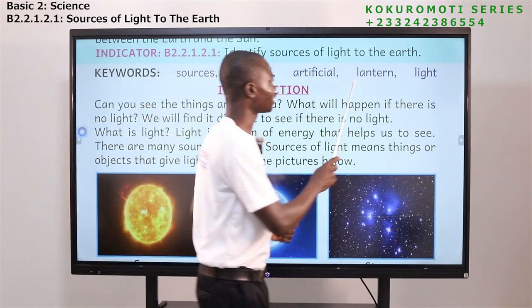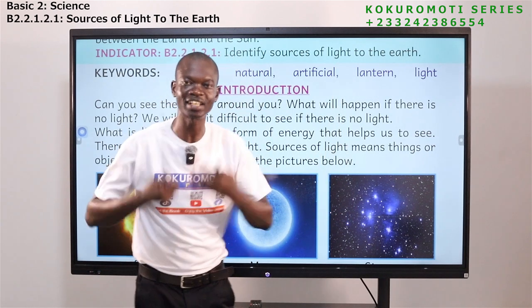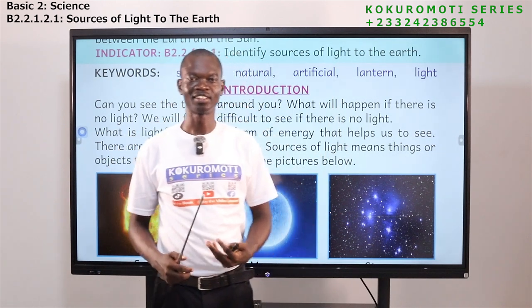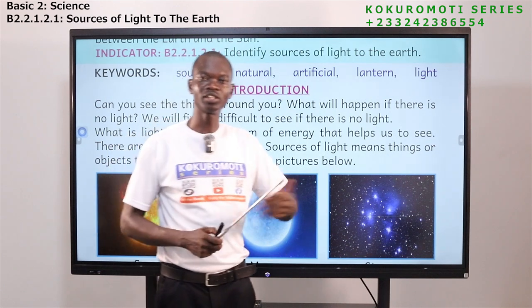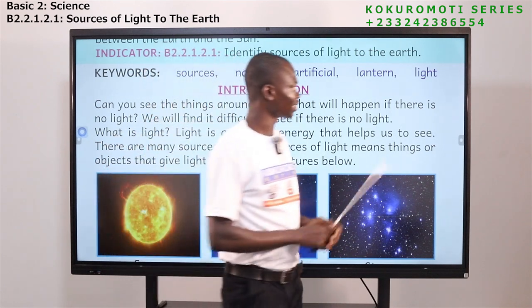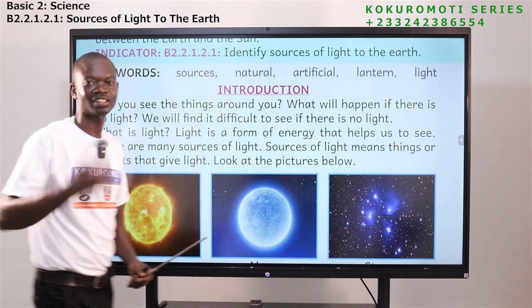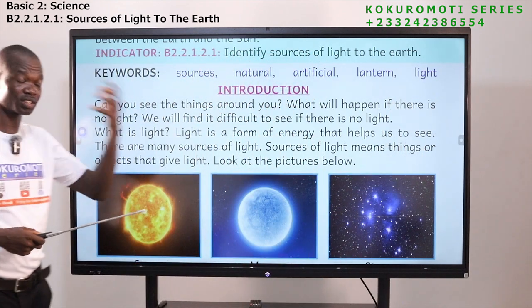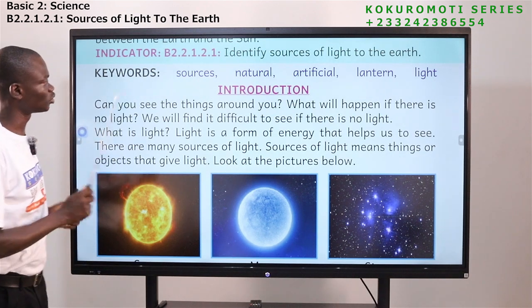The next word is lantern. It's also a device that gives us light. You pour fuel, could be kerosene or any other thing, and then it will give you light. The next one is light. Light is a form of energy that helps us to see. Without light, you can't see. So that is what you should know.